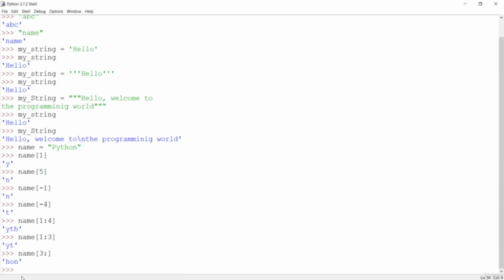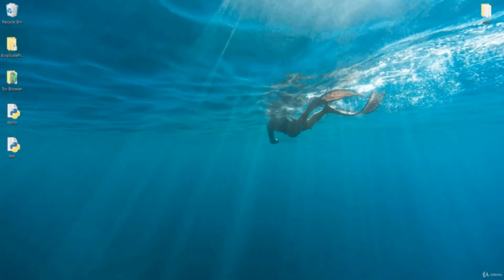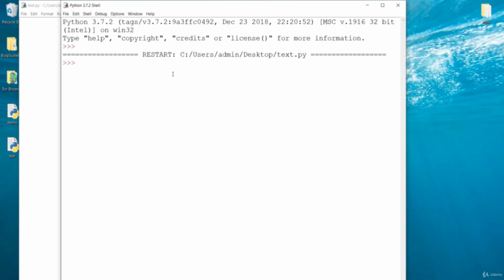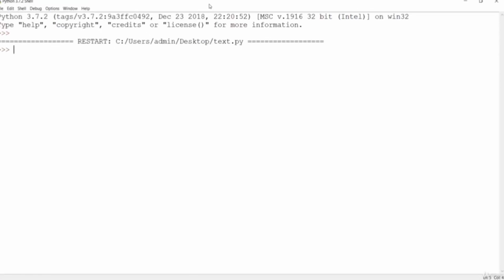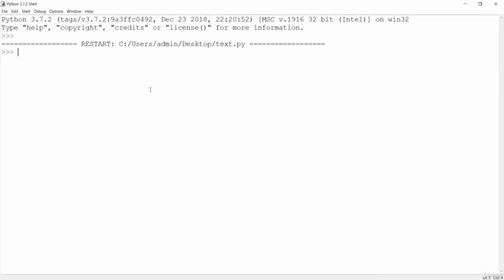So the next thing you can do in the string is delete it. But first, before deleting, let me close this one and open a new terminal. Here, first of all, let's see how we can assign something to the string.